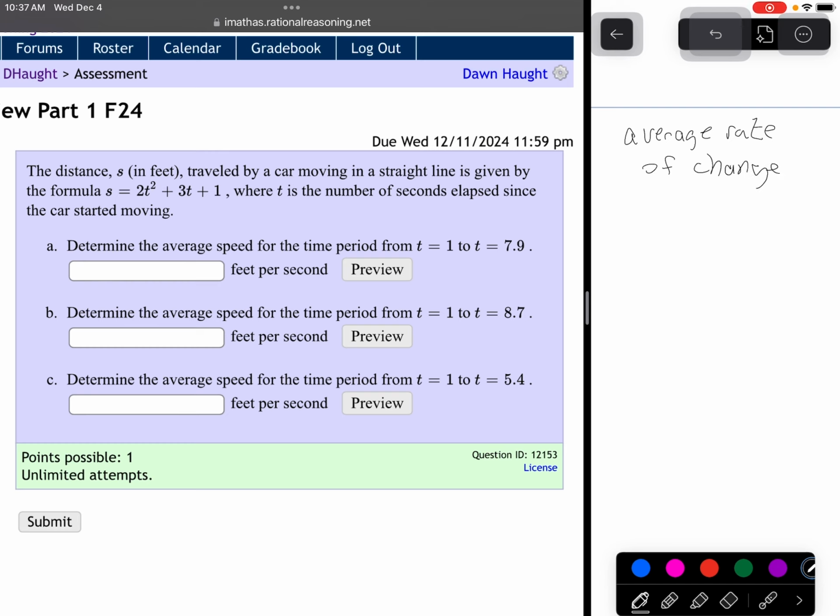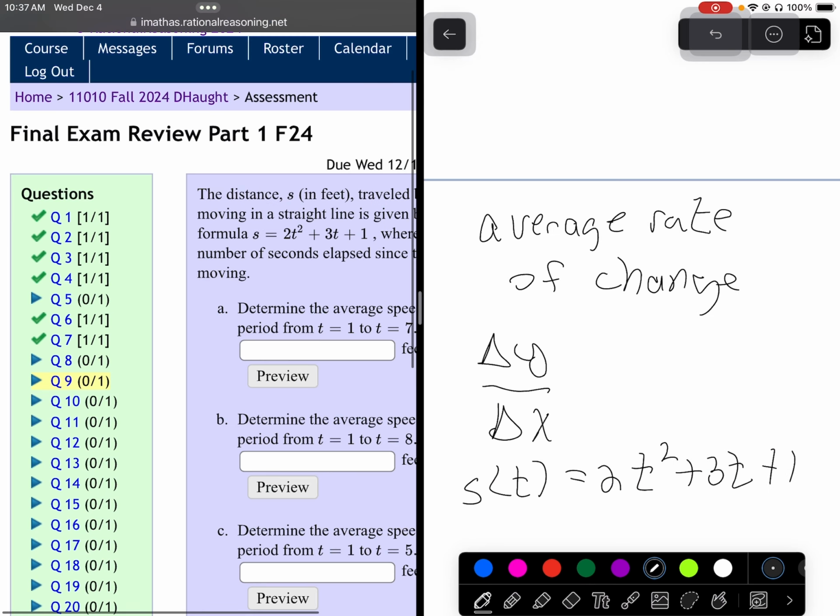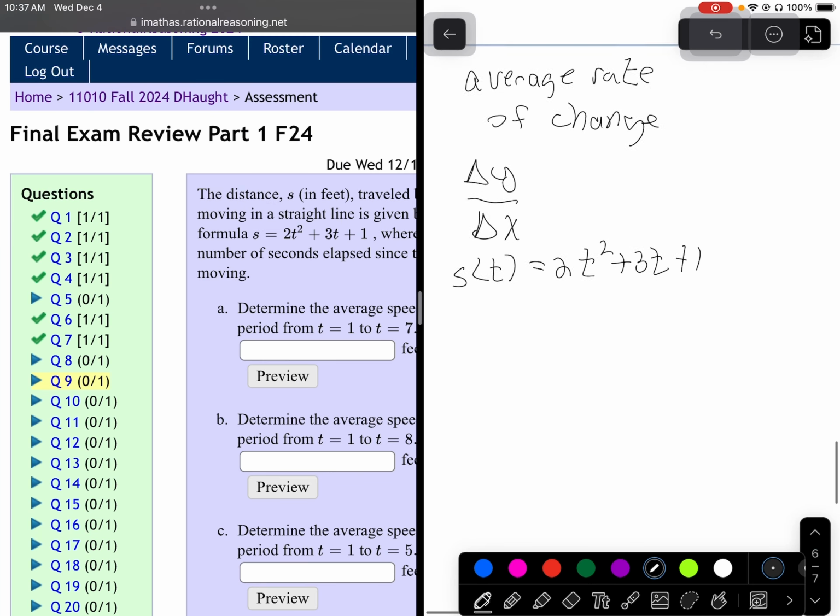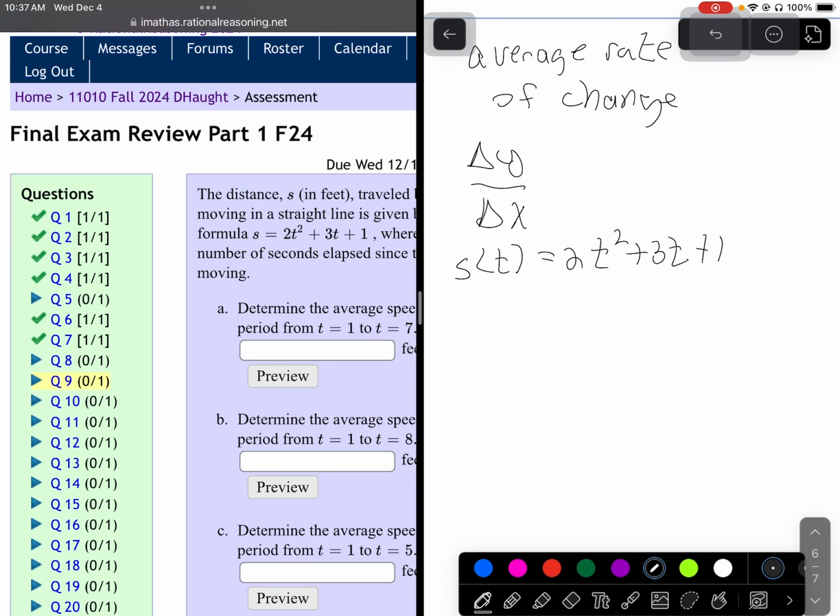Because it's not linear, we're just going to calculate the dy and the dx at those particular points. So let's plug in 1. I'm going to call it S of t, so I have a spot to plug things in. I'll make that 1 to 7.9. So that's the formula you need. Let's plug in 1 and plug in 7.9.